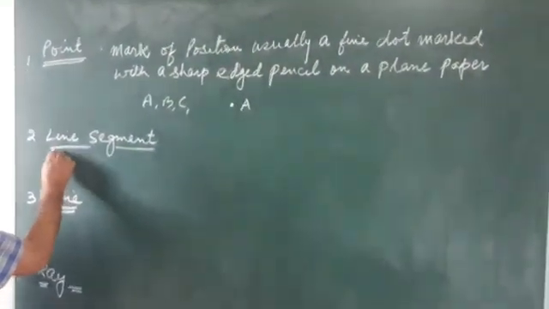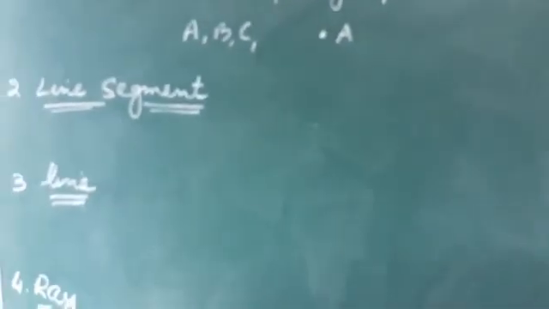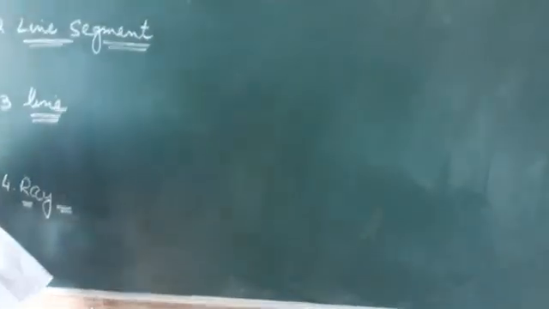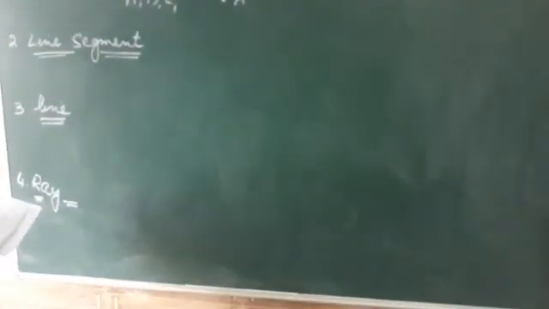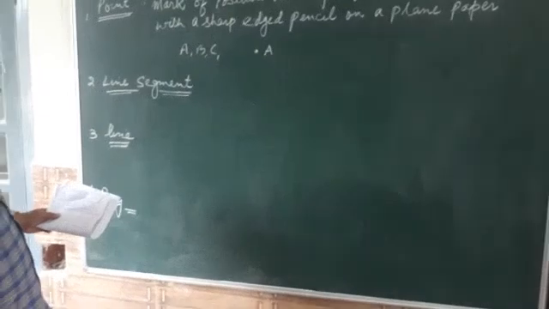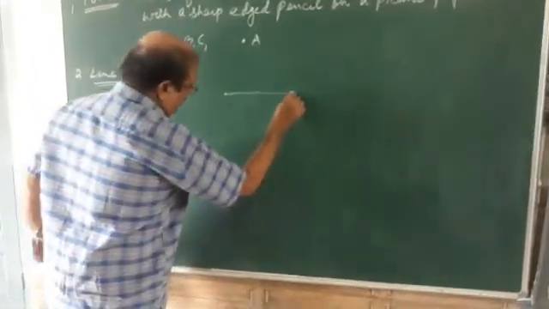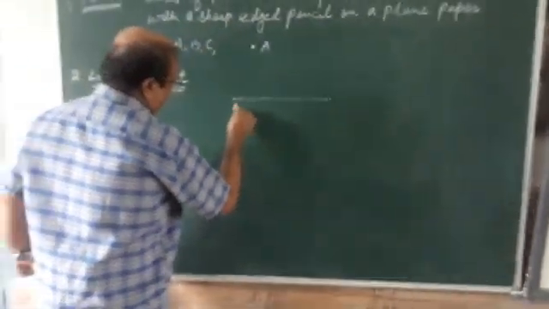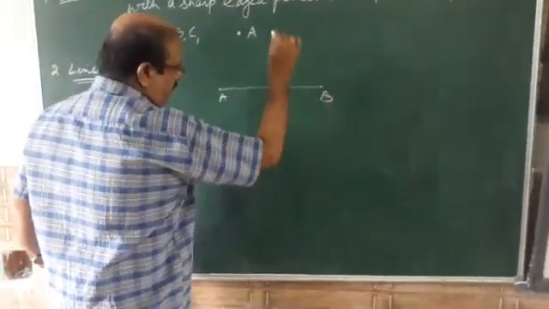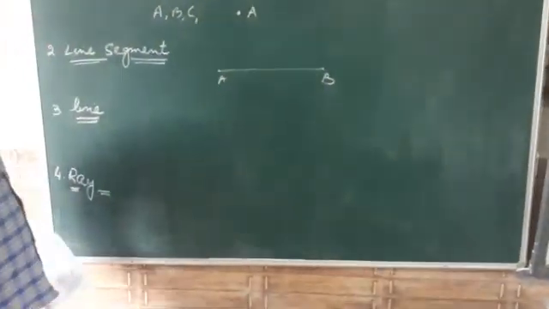Second, we have the line segment. Let A and B be two points.